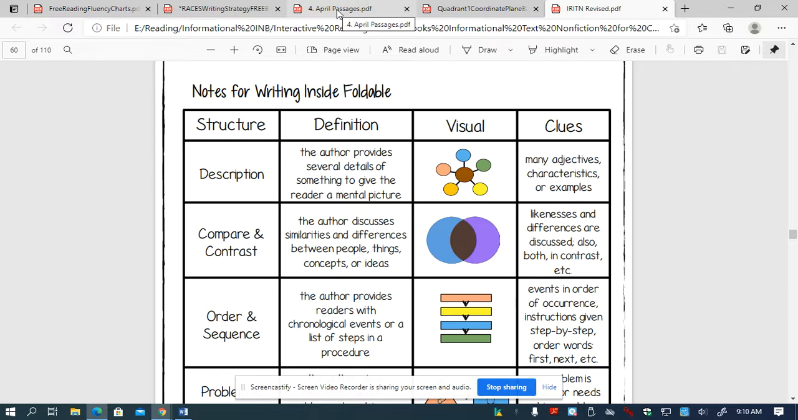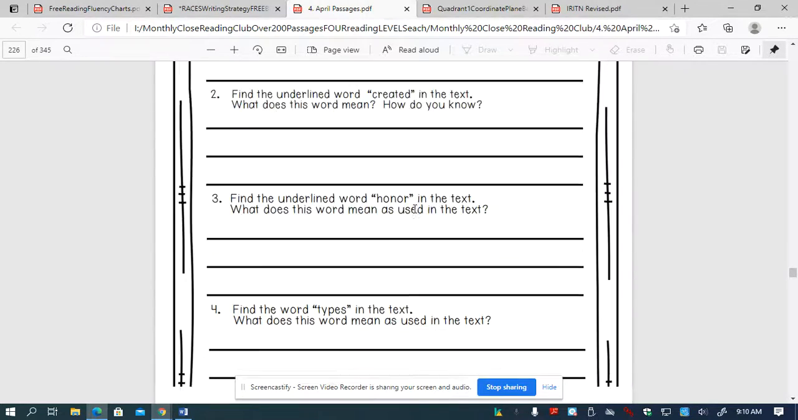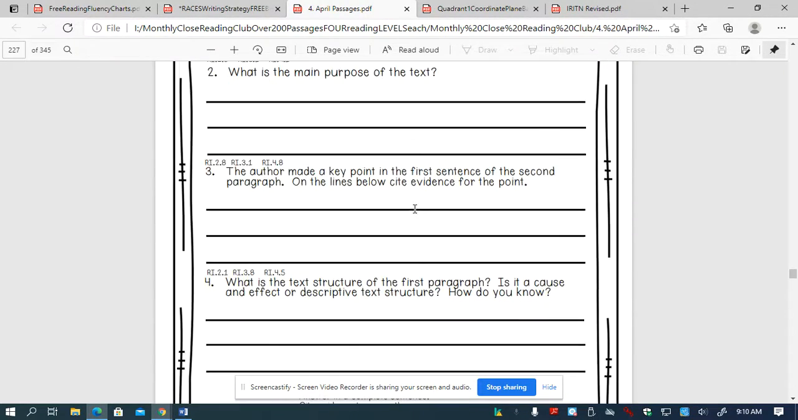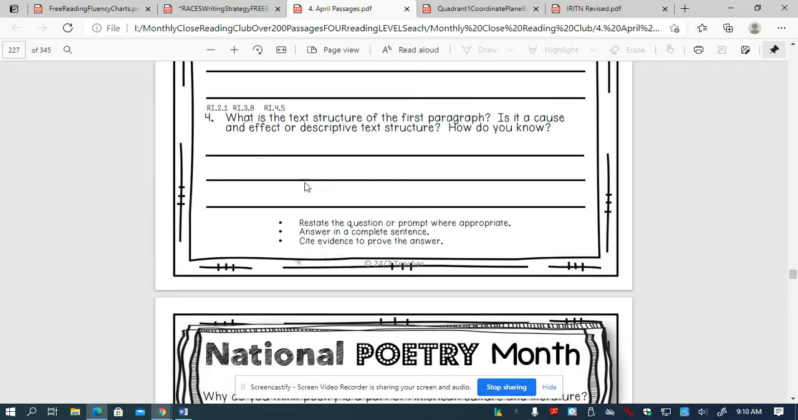So if I look back at my question, I can answer my question by using my RACE strategy. So it says, what is the text structure of the first paragraph? Is it a cause and effect or a descriptive text structure, and how do you know?